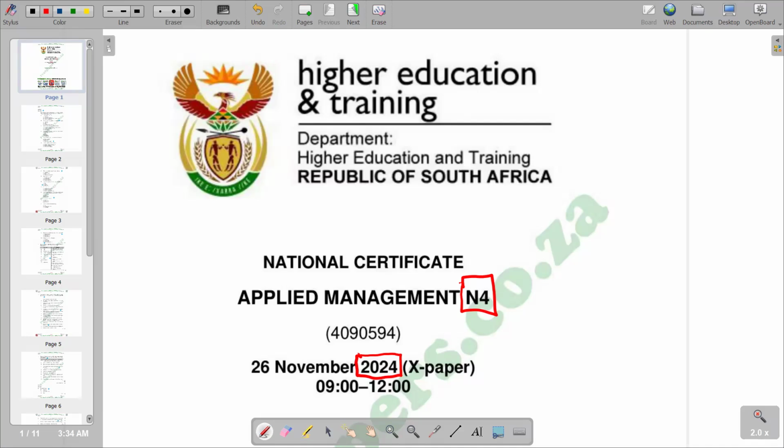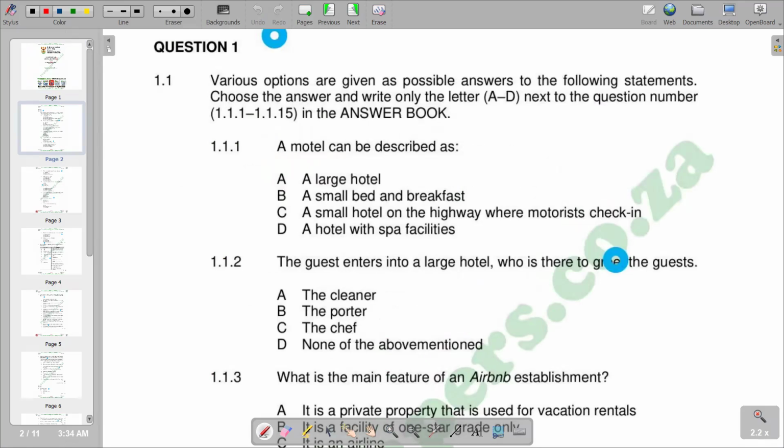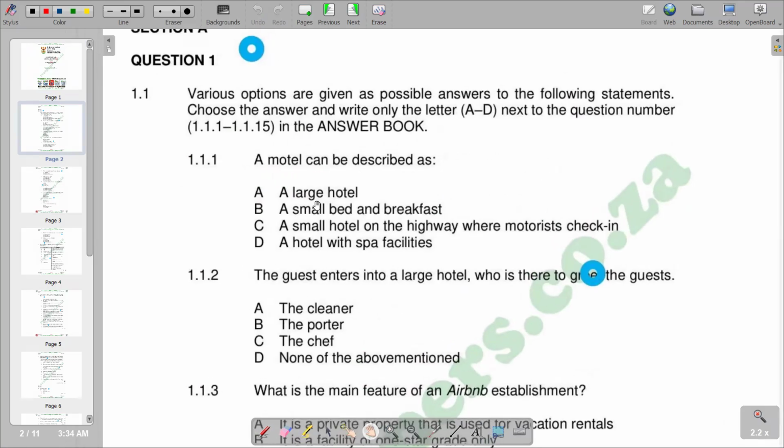In this video, we want to look at a question paper of November 2024. So we are going to look at the first question on that question paper, that is the multiple choice section. So we are going to look at 1.1, whereby our question reads: various options are given as possible answers to the following statements, choose the answer and write only the letter A to D next to the question number. So you are given your questions from 1.1.1 to 1.1.15.